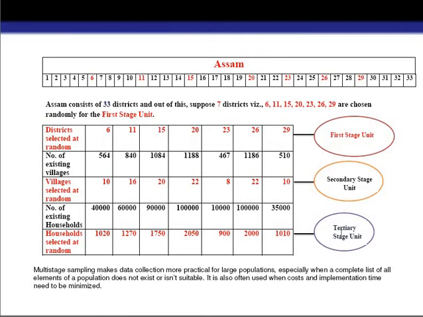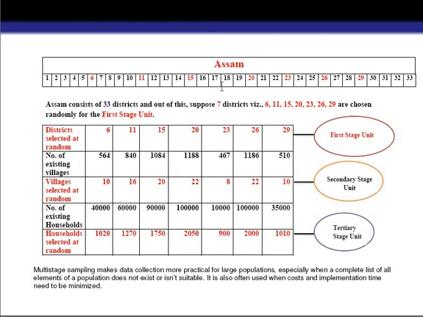Okay, as I have said, all the districts are selected randomly, and then all the villages are selected randomly, and then households are also selected randomly. So that's why this process is known as multi-stage random sampling.